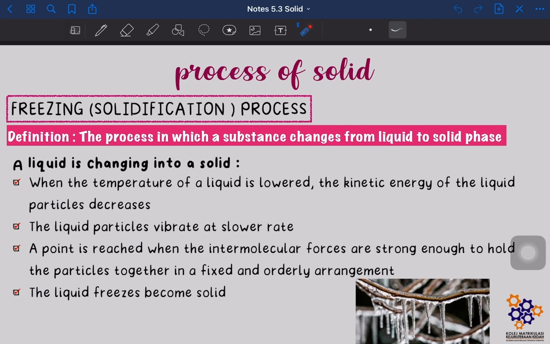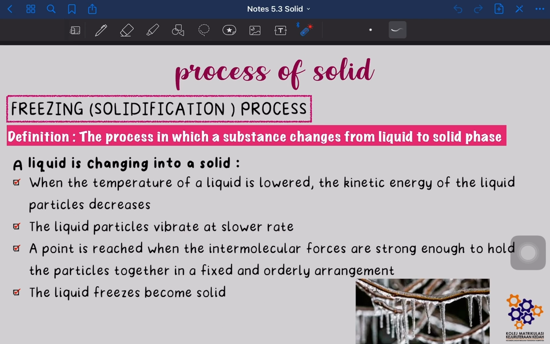Kalau melting from solid to liquid, so ini freezing from liquid to solid phase. Okay, so a liquid is changing into a solid when the temperature of a liquid is lowered. So bila temperature kita rendahkan, kita decrease the temperature, the kinetic energy of the liquid particles decreases. So when the kinetic energy of liquid particles makin berkurang, makin lama dia move very slowly. So liquid particles akan lama-lama vibrate at slower rate.